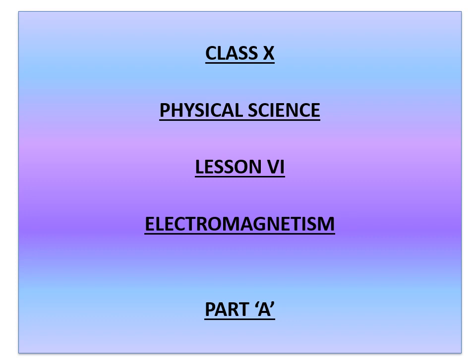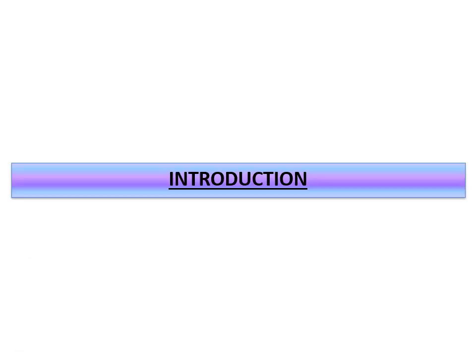Children, we have to start our lesson electromagnetism, and today it will be the first part of our lesson. Okay, listen to the lesson carefully and complete the assignment. So children, in electricity we have discussed the heating effect of current, related to your heating elements. And we have to study another effect of current which is of great practical significance in day-to-day life. This effect is called the magnetic effect of current. Okay, and it is necessary to know what is magnetism.